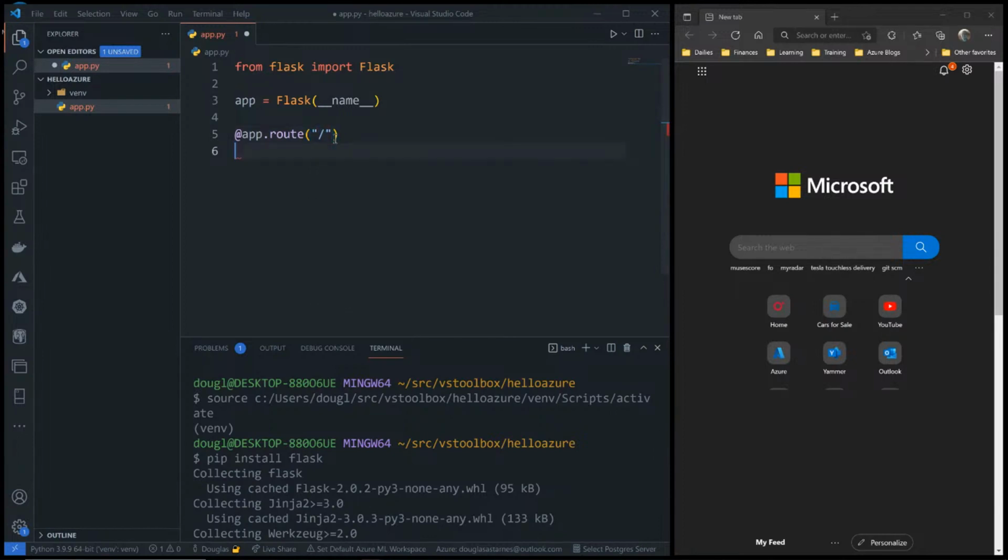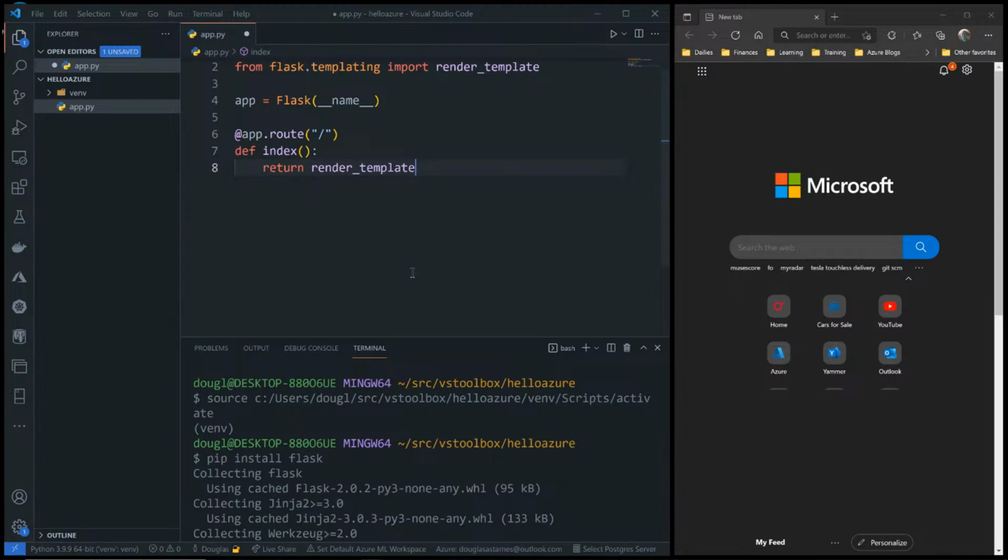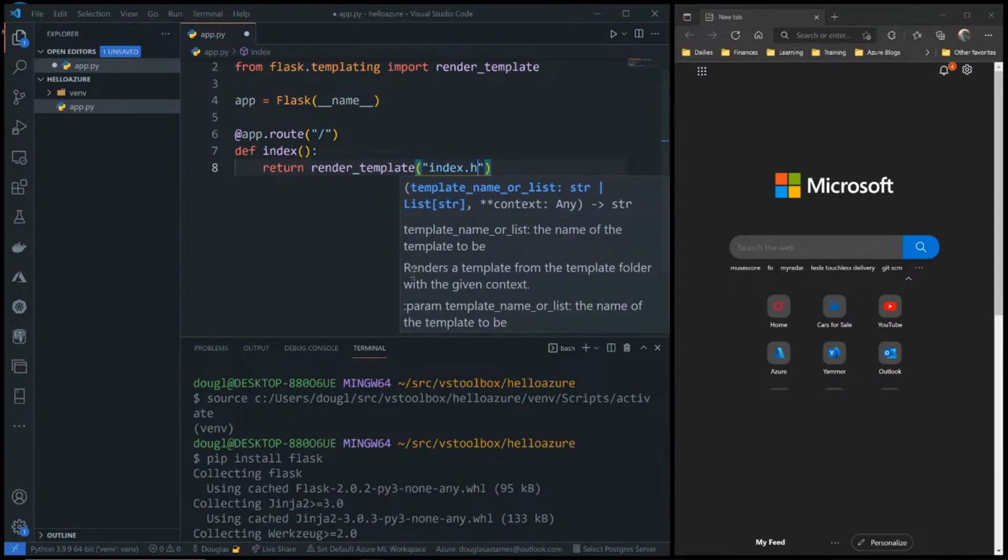So I'm going to create a route that maps to the root of the site, and then I'm going to create a function that will handle, by default, GET requests. Now, I want to return some HTML, so I'm going to want to use an external file of some kind, and there's a function in here called render_template that will do that. Normally I'd need to include render_template up here, but notice Visual Studio Code says, "Hey, I see that there's a function here that matches what you've typed that I can auto import." So if I just hit enter, it'll auto import for me, which is very, very handy.